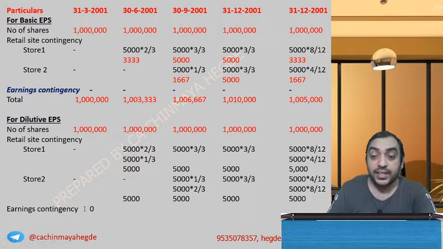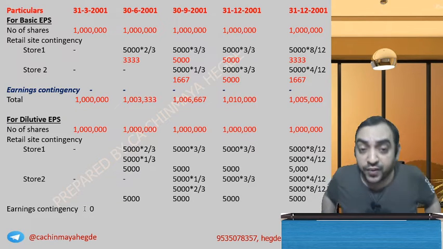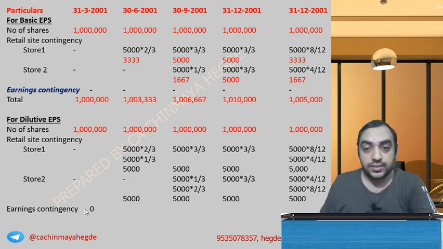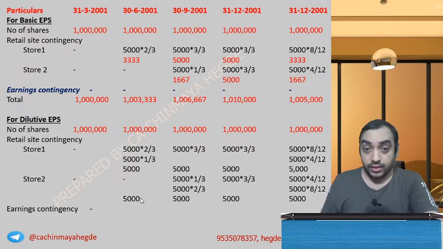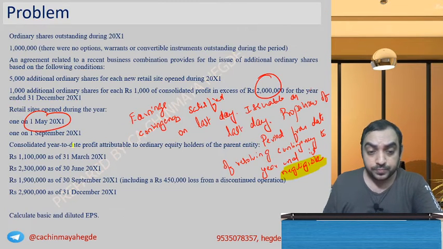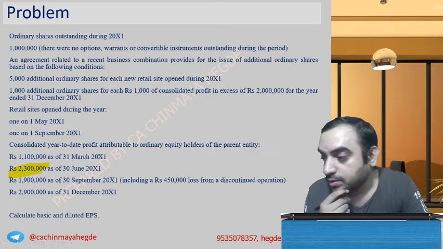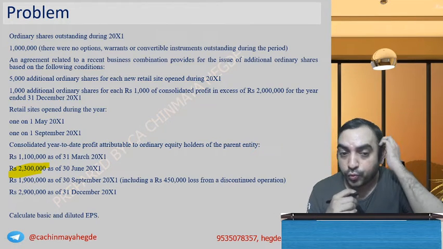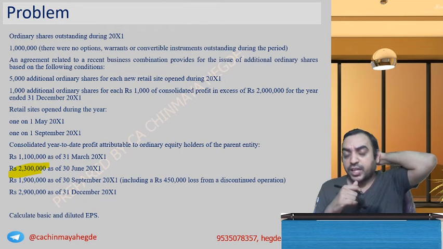Okay. Now the earnings contingency is dilutive because it is satisfied in the middle of the year. First quarter not satisfied, so zero. Second quarter, is it satisfied? 23 lakh. What about 30th of June? That will come into dilutive EPS, which I'm discussing now.